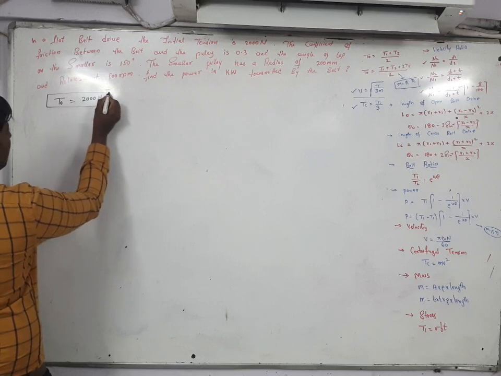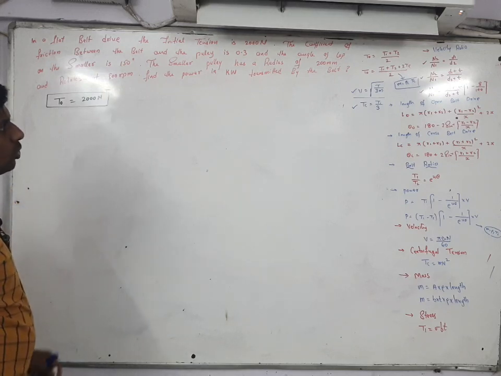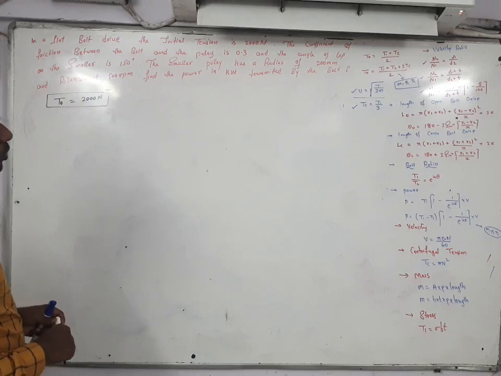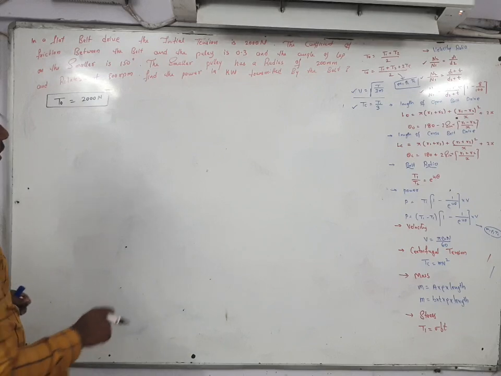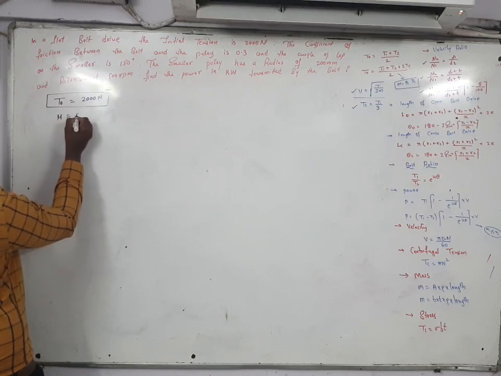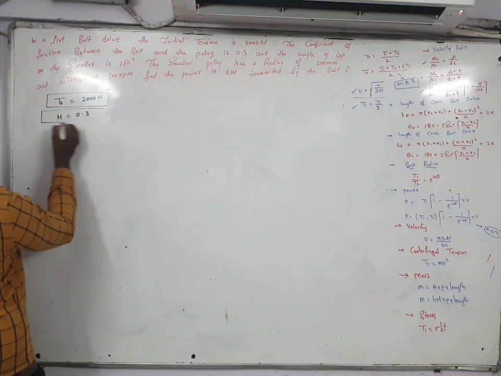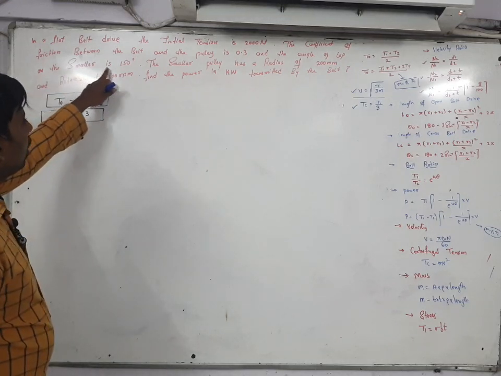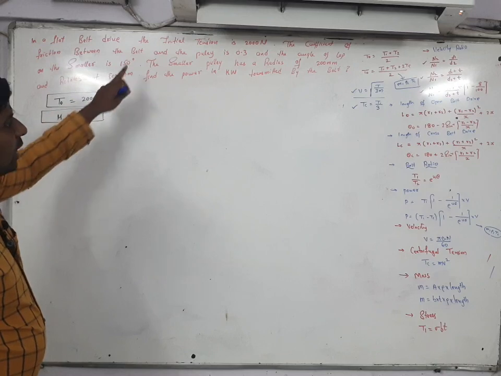And the coefficient of friction between the belt and the pulley, the mu value, is given. Mu value is equal to how much? 0.3. And the angle of the smaller pulley, the smaller angle, is given.